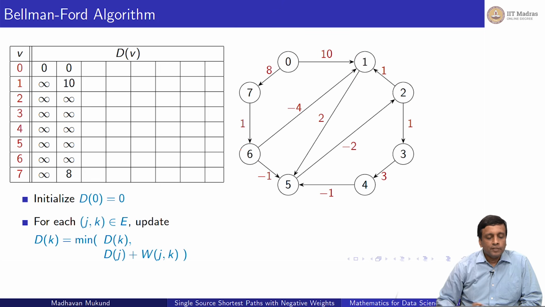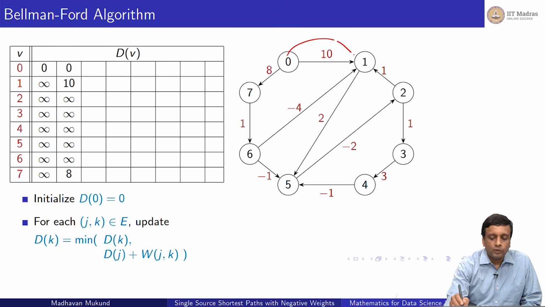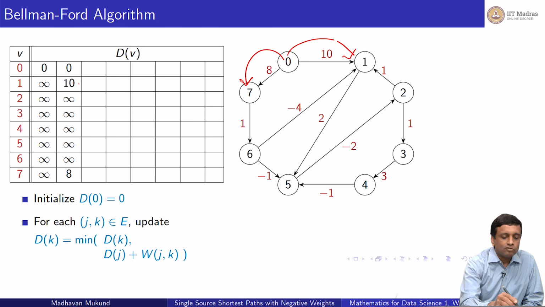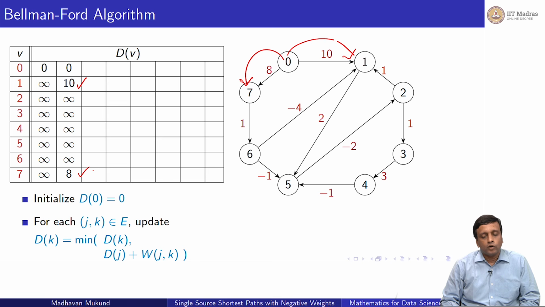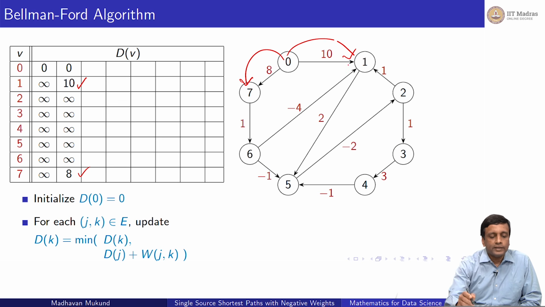So if we do this, we find that from 0 I can get to 1, and from 0 I can get to 7, and therefore the entries for 1 and 7 get updated from infinity, which is what I knew before, to 0 plus 10 in the case of 1 and 0 plus 8 in the case of 7, right? So I updated to the time to reach 0 plus the weight of the edge from 0 to that vertex, and everything else is infinity because I can't reach it from 0 at this point.